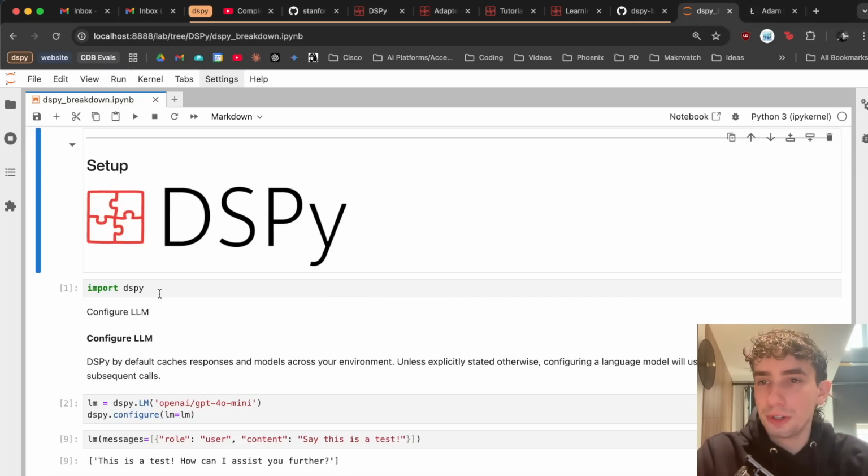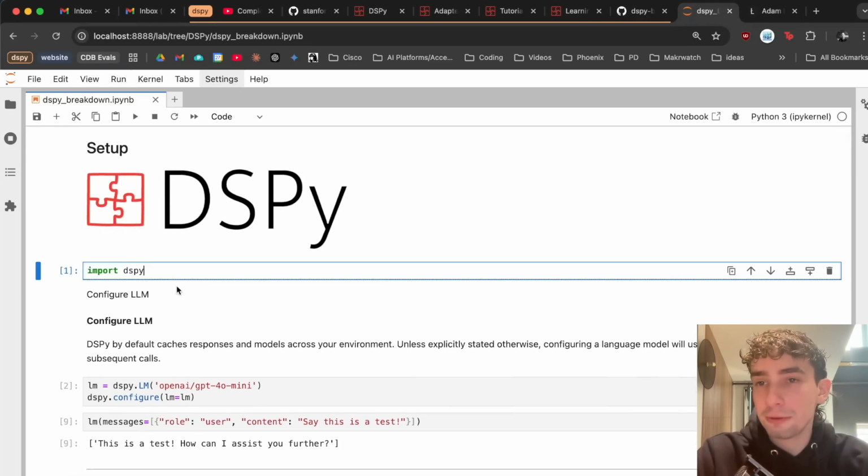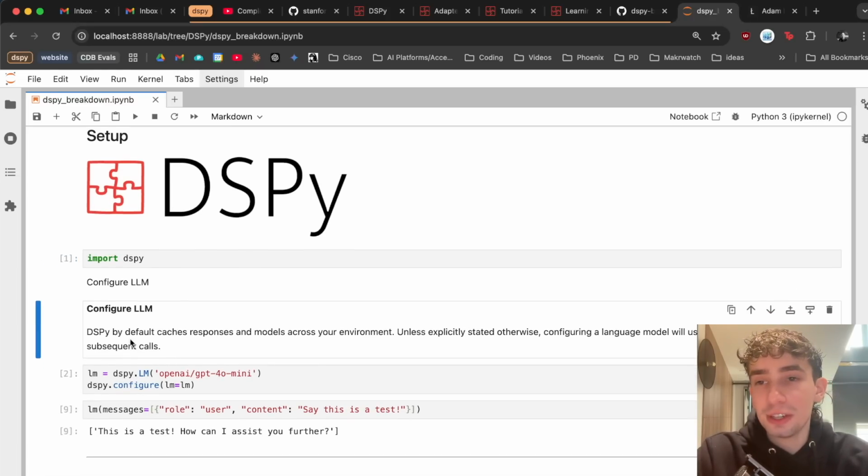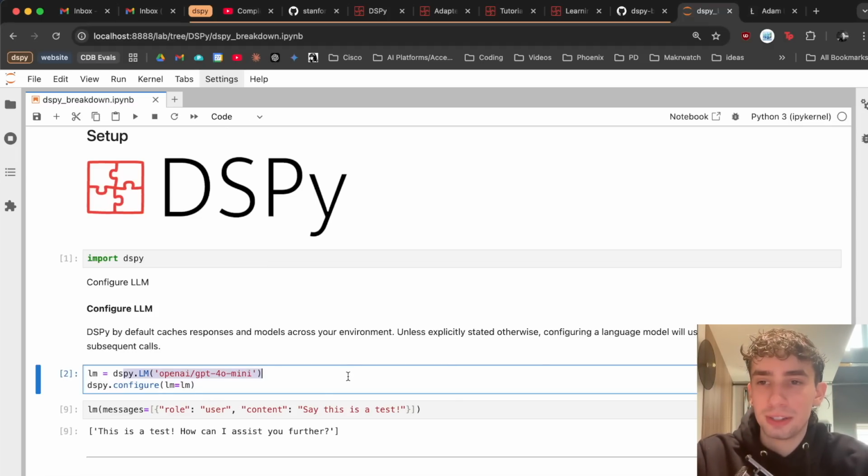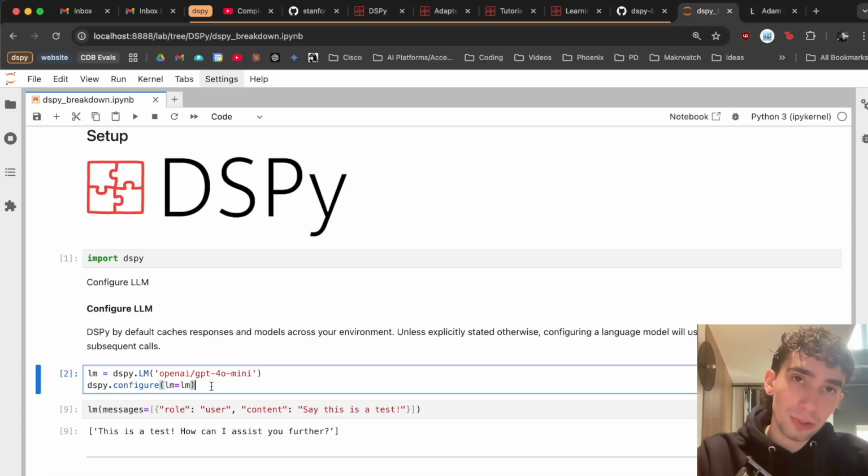So starting off, we're just going to import DSPy and then configure our language model. By default, DSPy tends to cache your responses and models while you're working with them in whatever environment you're working with. So setting a language model with DSPy.lm and then passing it over and calling the config method will set that language model as the default that you're using.